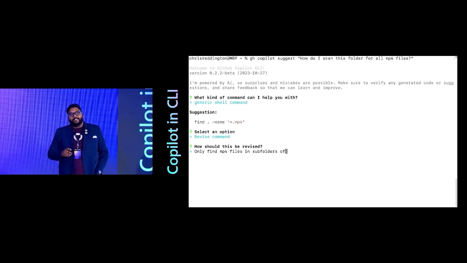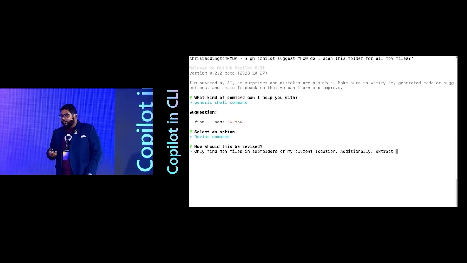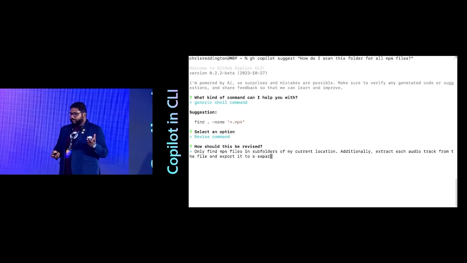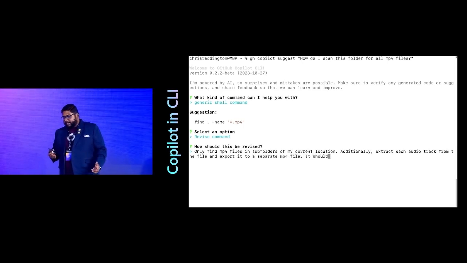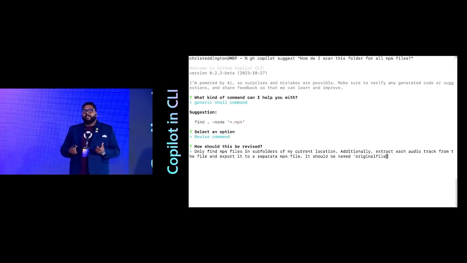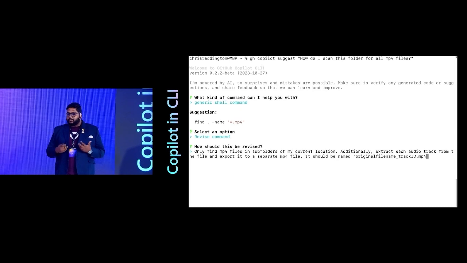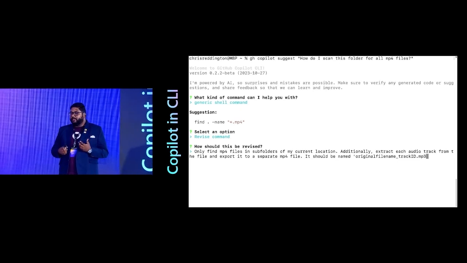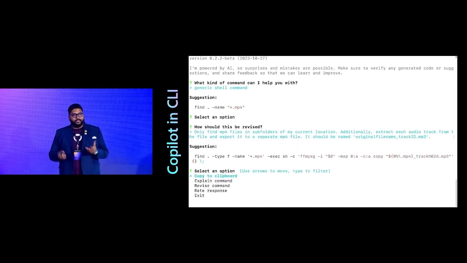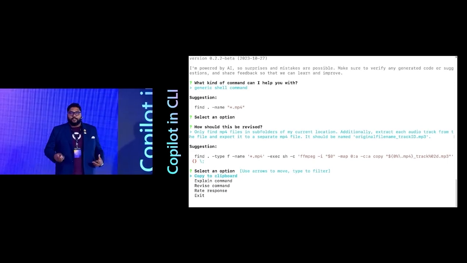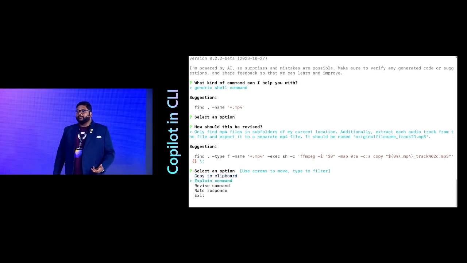In this weird example, you'll see that I've asked it for a list of all MP4 files. It actually gave me the right command. And I'm going to make it even more difficult because I'm going to tell it, hey, look at a list of subfolders in the current location, extract the audio track, export it into a separate MP4 file, and we're going to make it so complex that it's a mini shell script of sorts. And what you'll see is that at the end of the day, GitHub Copilot will still be able to generate it, even for use cases that are complicated like this, right? So you see here, it says it's asking GitHub Copilot, and then it gives you the entire command. It's a very complicated NLP use case for something like that.